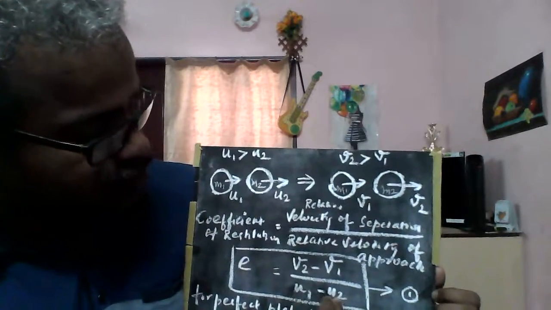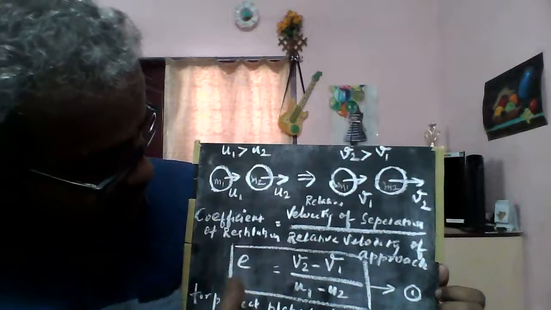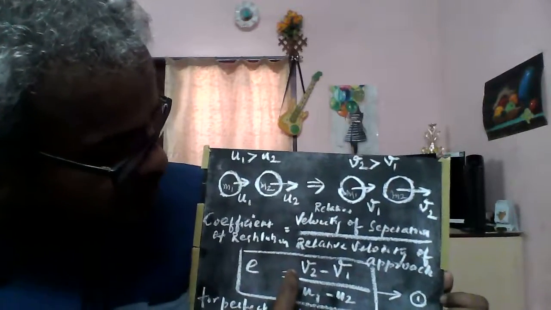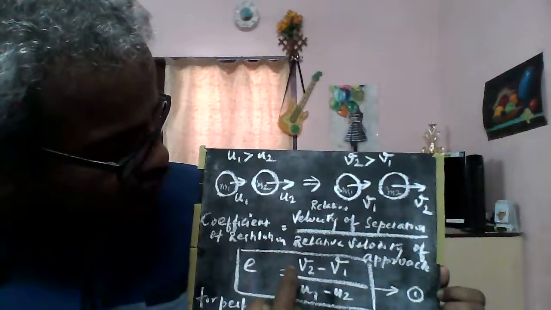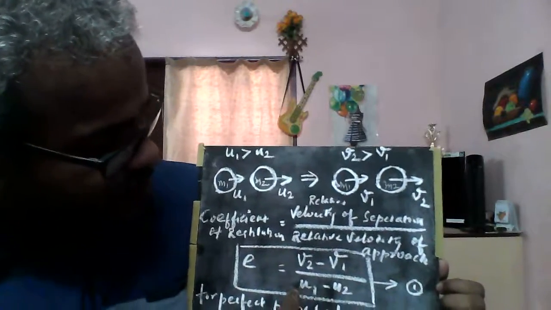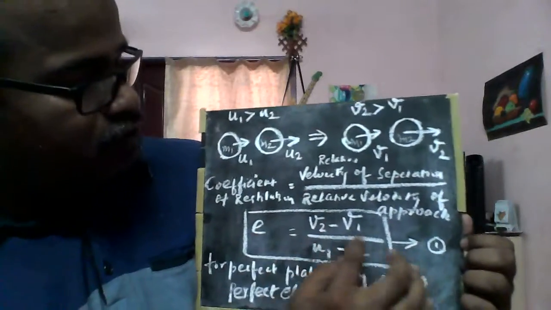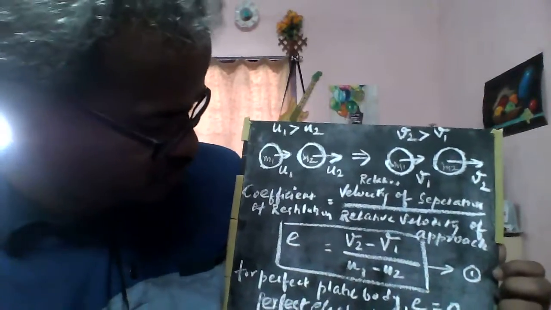Mark this equation: the coefficient of restitution e equals (v2 minus v1) by (u1 minus u2).